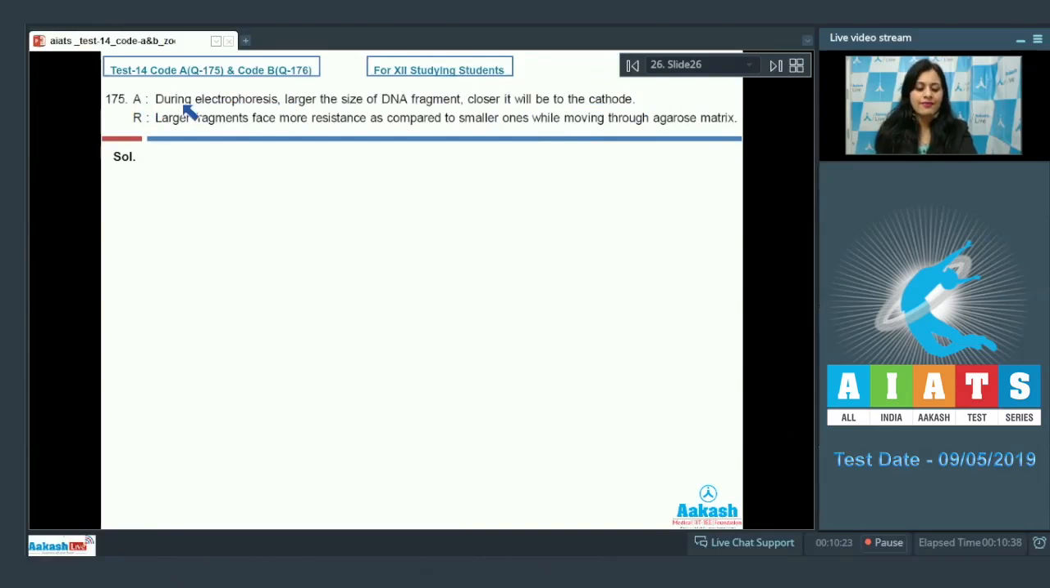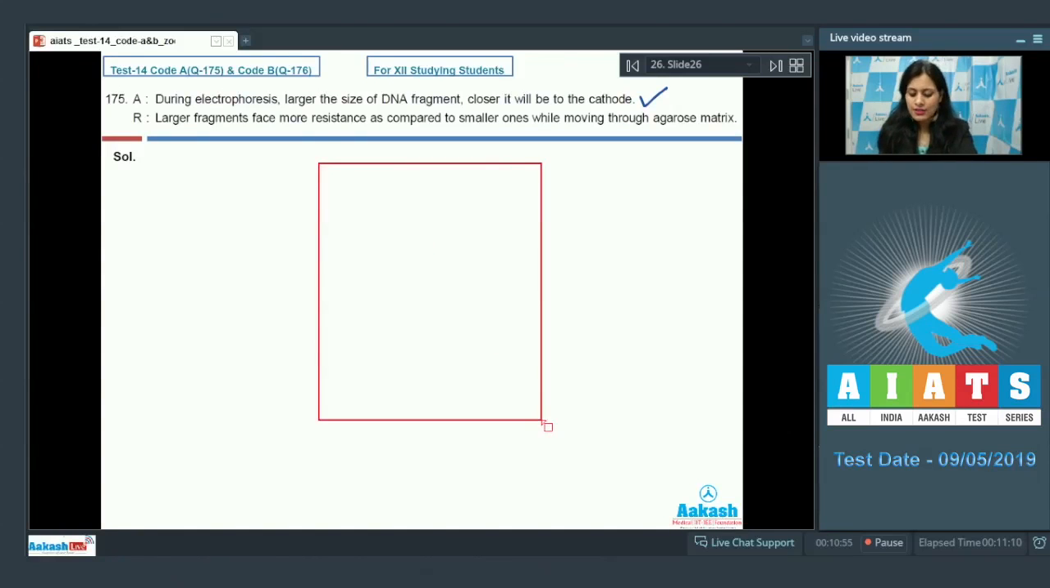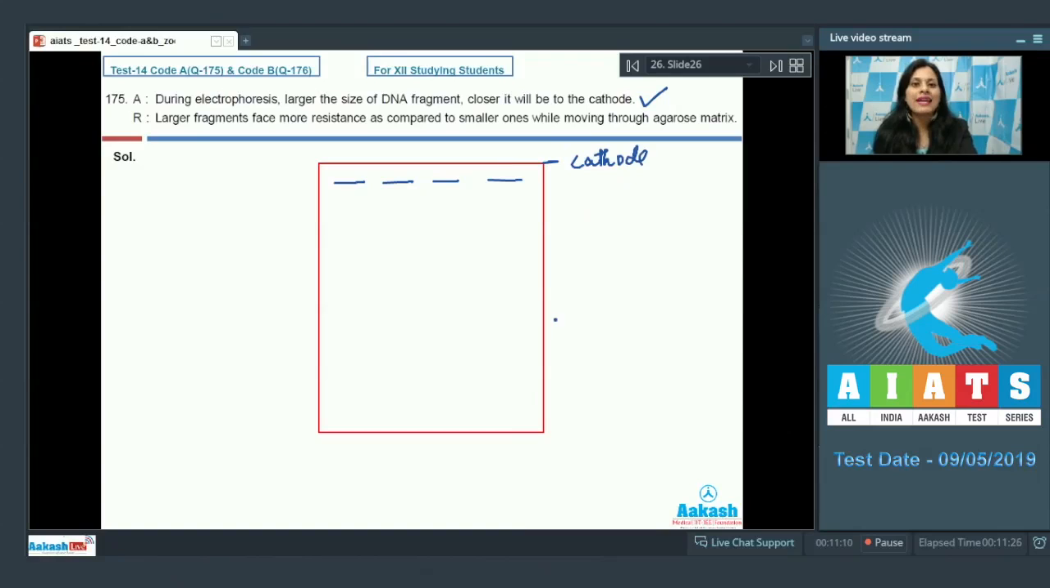Question number 175. Assertion given is, during electrophoresis, larger the size of DNA fragment, closer it will be to the cathode, and this is a correct statement. And this is a correct statement because we know that in gel electrophoresis, let's suppose this is agarose gel, these are the wells on which you will load your DNA sample, and this is closer to cathode, and on applying the electric field, the DNA molecule will move towards anode.